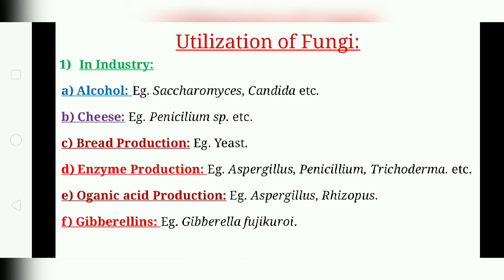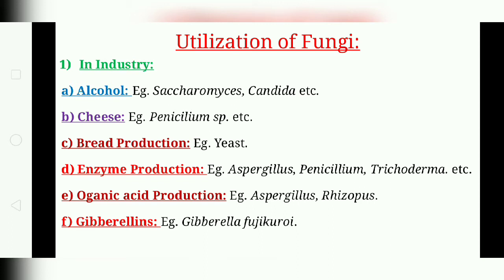The next is enzyme production. Aspergillus niger yields amylase for starch splitting. From Saccharomyces the enzyme invertase is obtained.